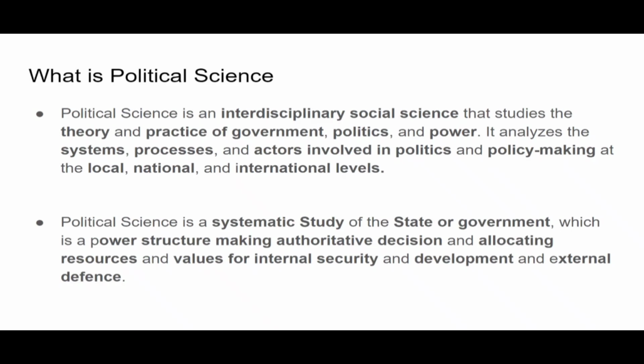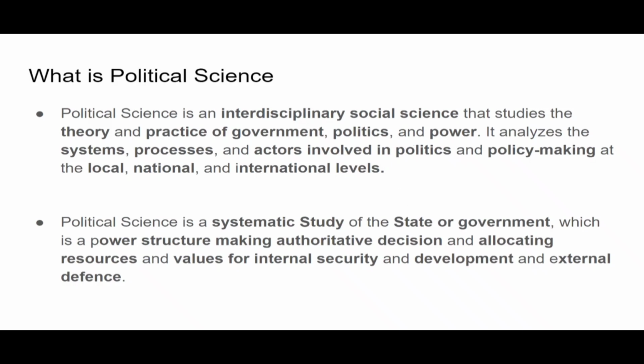So, what is political science? I've written two definitions here. These are general definitions. Political science is an interdisciplinary social science that studies the theory and practice of government, politics, and power. So these are some of the terms: what is political theory, what are the practices of government, and what are politics and power. All this we'll be discussing in future videos.